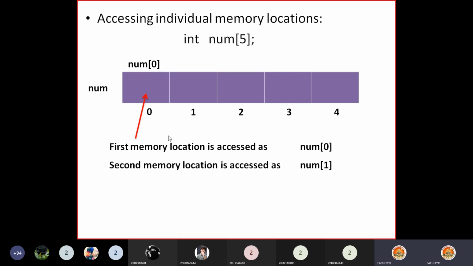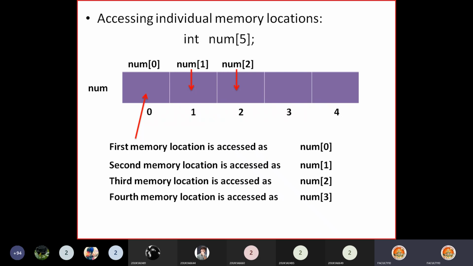Similarly, the second memory location is accessed as num[1]. This is the second memory location, accessible using the notation num[1]. Then the third memory location is num[2]. This is the third memory location, and it can be accessed as num[2]. And this is the fourth memory location, num[3], and it can be accessed as num[3]. And the fifth memory location is num[4]. Now it can be accessed as num[4].